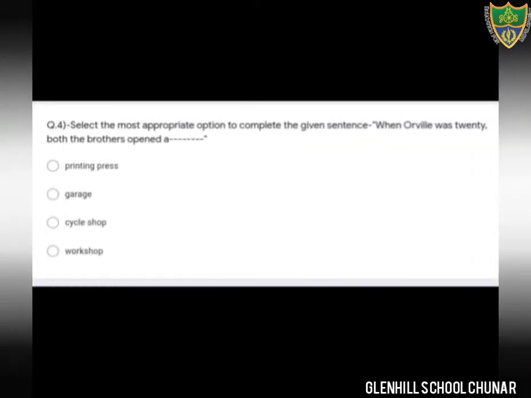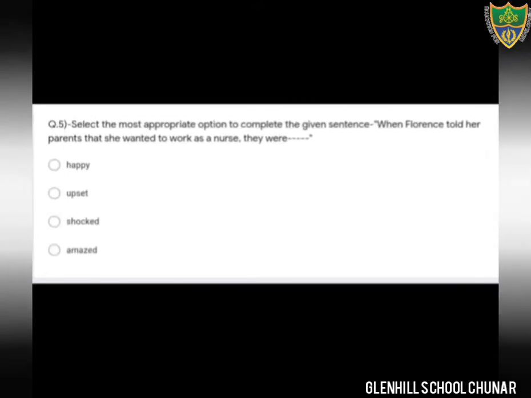Question number 4. Select the most appropriate option to complete the sentence. When Orville was 20, both the brothers opened a... There are 4 options. Printing press, garage, cycle shop and workshop. So option number 3 is the correct option, that is cycle shop. Cycle shop is the correct option. Come to the next question.